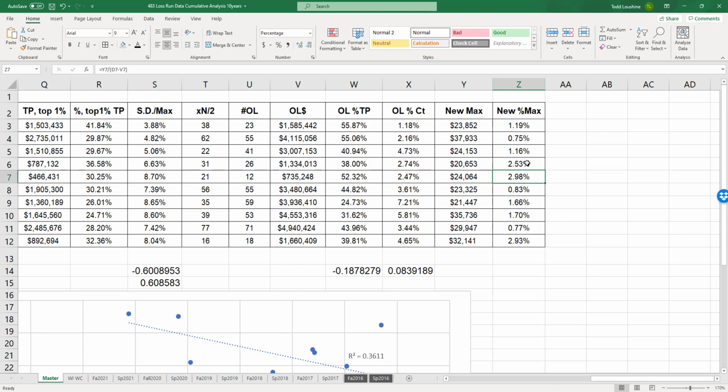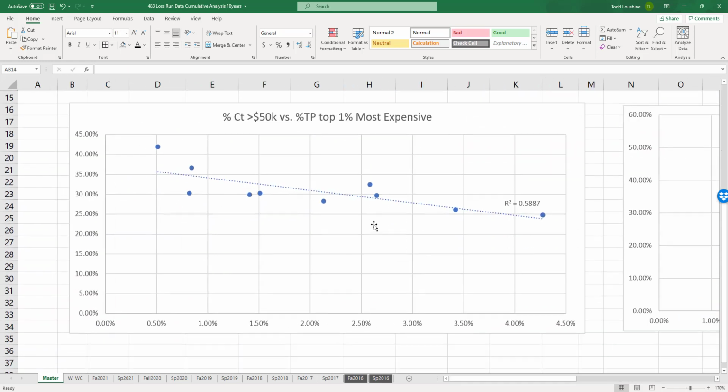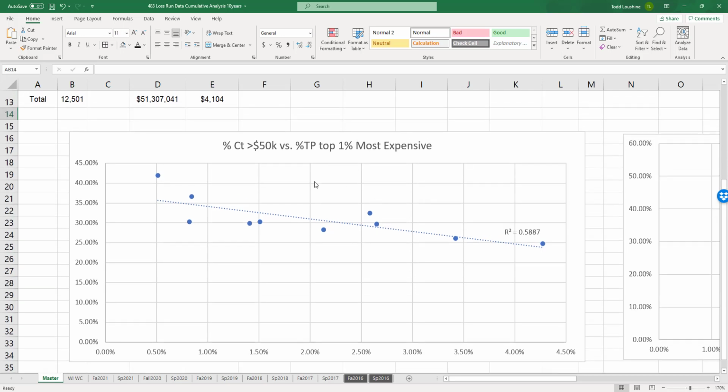I had a 298 at one point, a 253. I'd say typically the rule of thumb would be under 2, and that's what I had for 4 semesters straight. But sometimes you just can't do it. You have to let the data tell you the story. So I created some of these corollary graphs.